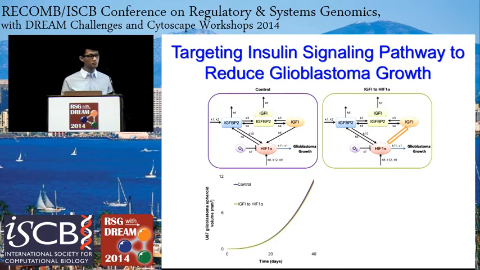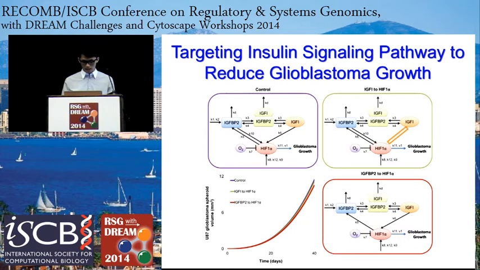So this is of particular interest because most of the drugs that have been developed have looked at targeting the IGF1 receptors, and it would have the same effect in our model as removing the IGF1 to HIF1 alpha link. And this is the green line here. And here, we remove the IGFBP2 to HIF1 alpha link. And so you can see that removing all of them separately, there's very little change in the glioblastoma growth in the U87 cell line. So this is in agreement with the existing literature data.